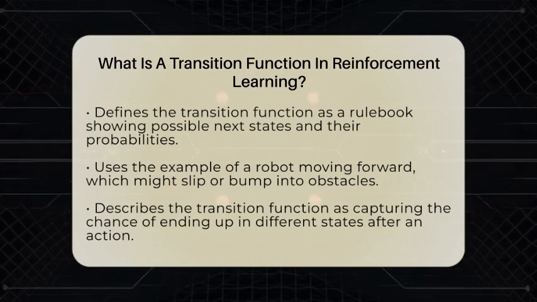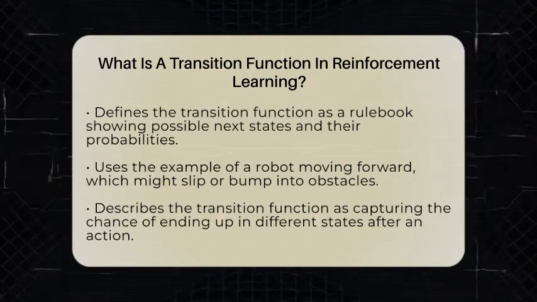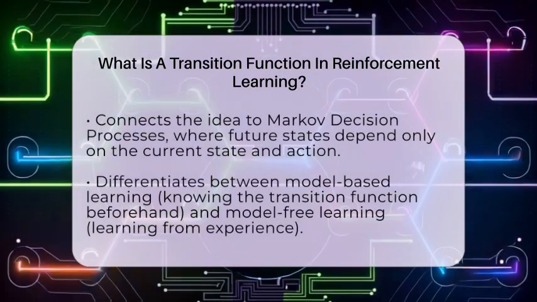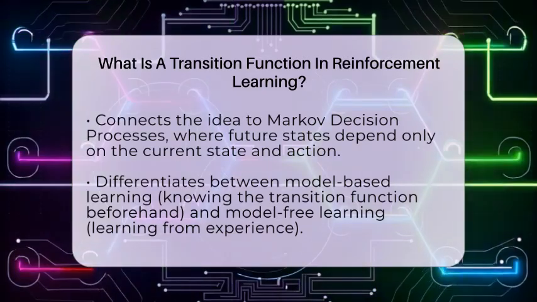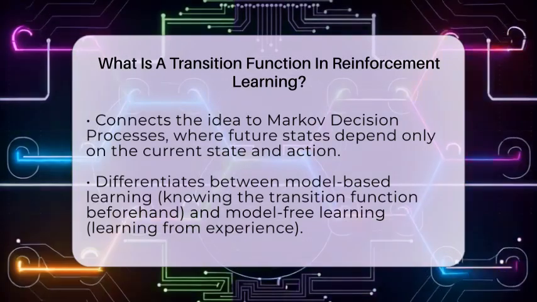This function is a key part of what's called a Markov decision process, which is a way to model decision-making where the future depends only on the current situation and the action taken. The transition function helps the agent predict what might happen next, so it can plan its moves better.